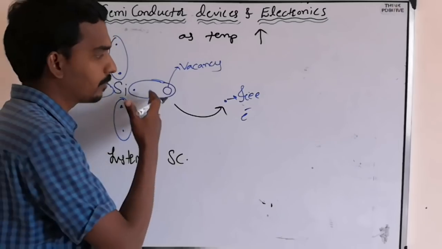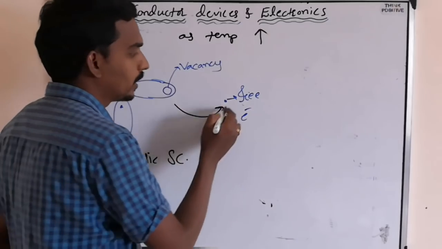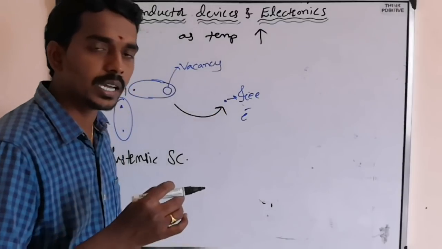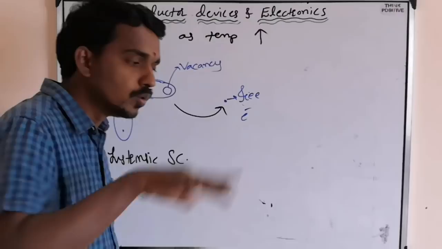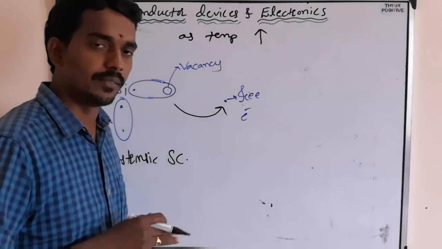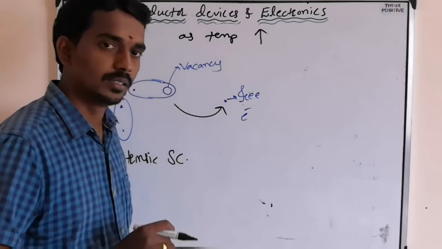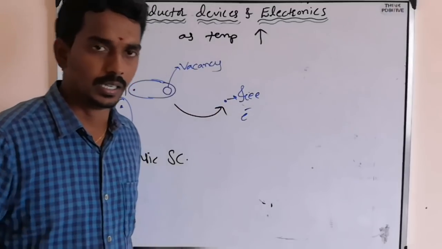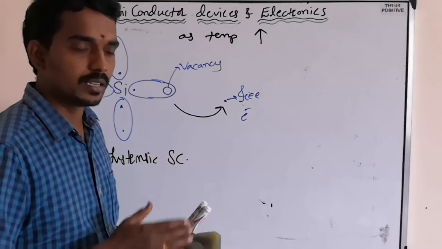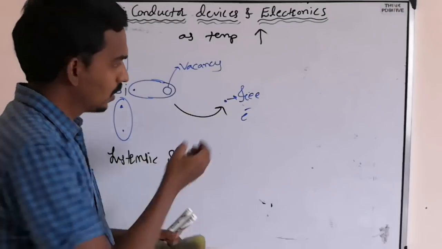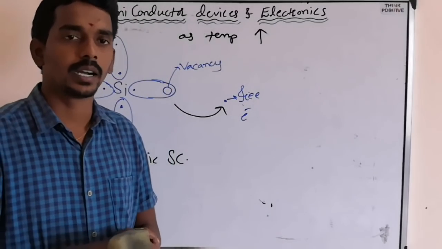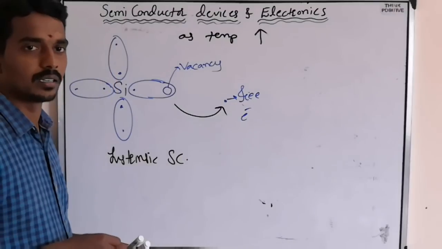It gets excited and breaks the bond so that it becomes a free electron. So now charge carriers are available to move throughout the material. As charge carriers are available, electricity will be conducted. That is what happens as temperature rises. So we get some free electrons inside the intrinsic semiconductor.